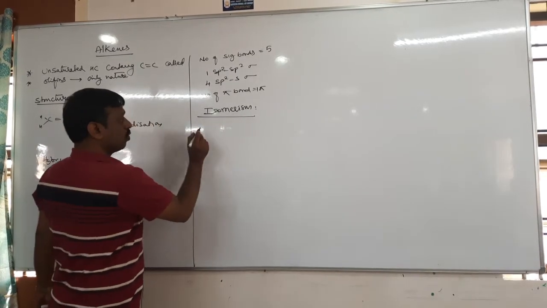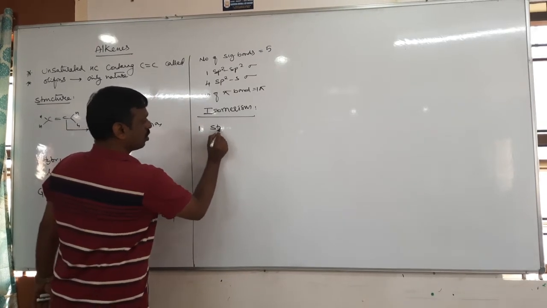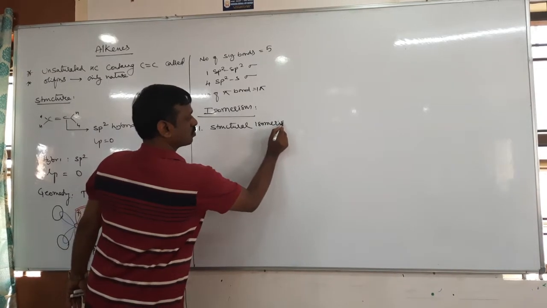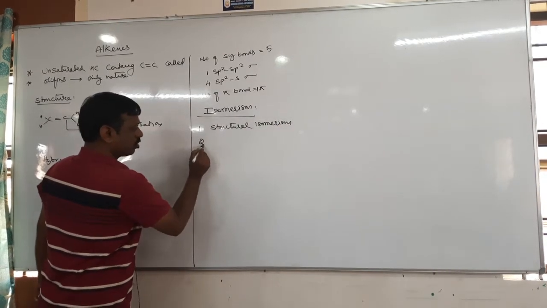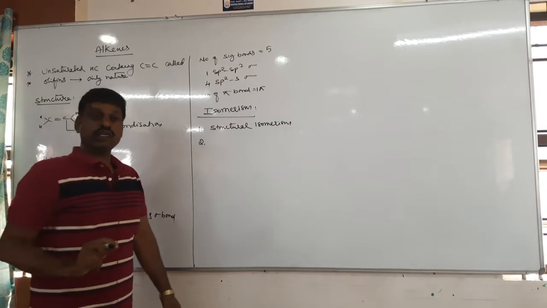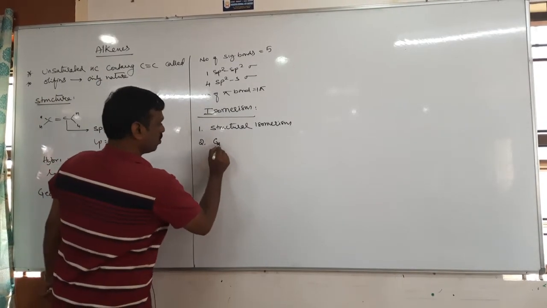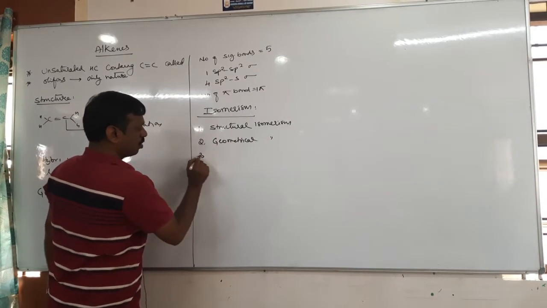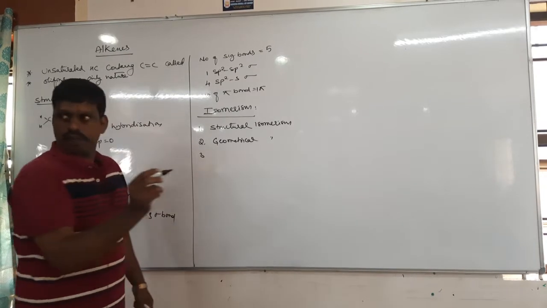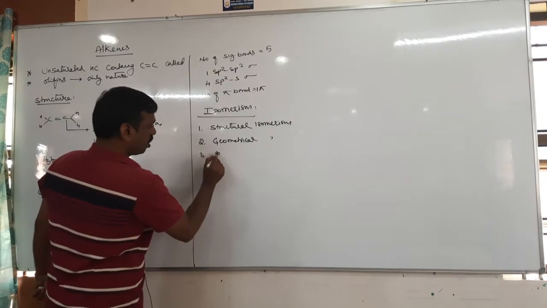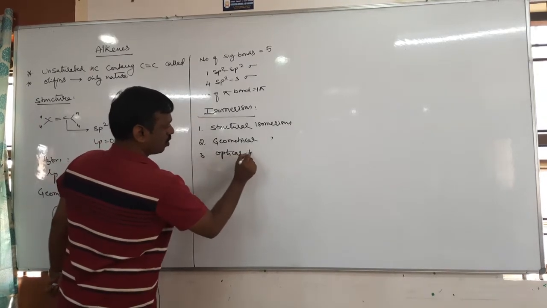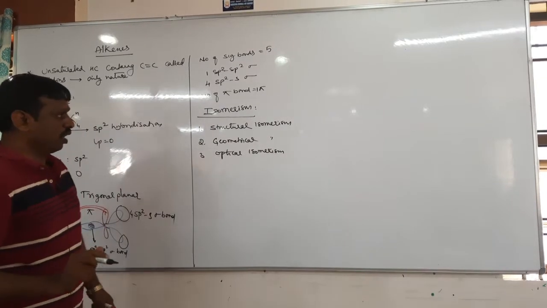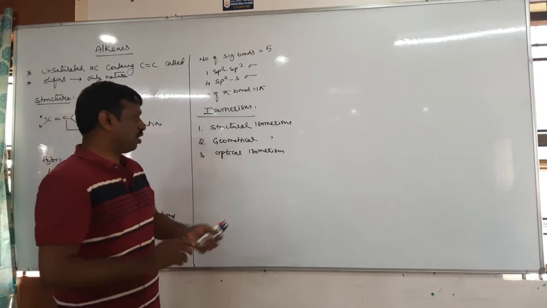Alkene can exhibit one, structural isomerism, two, stereoisomerism. Stereoisomerism: geometrical is possible, and third, optical is also possible. So therefore there are 3 types of isomerism possible: 1 structural, 2 stereo, that is geometrical and optical.